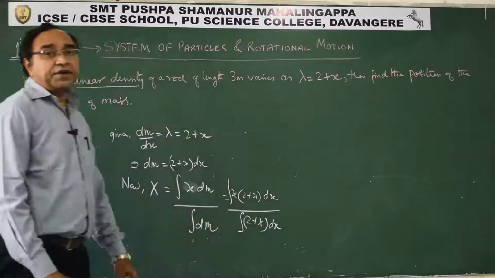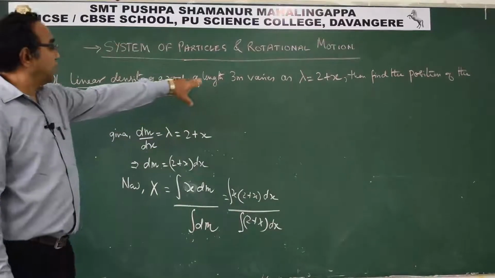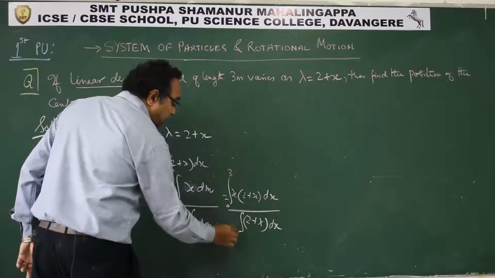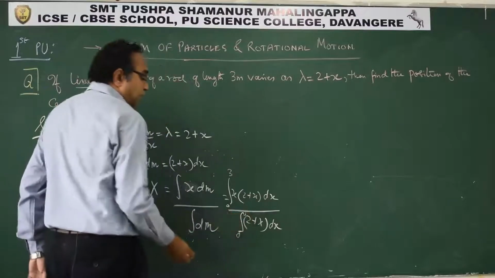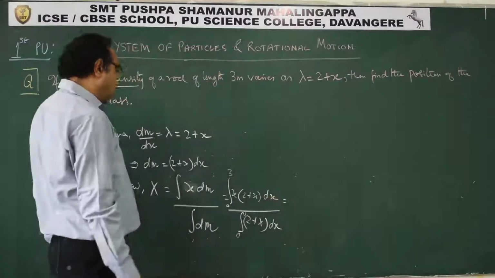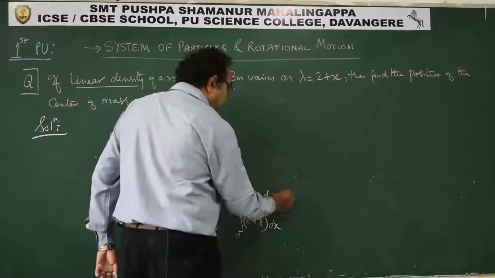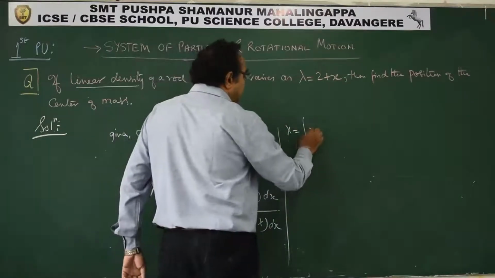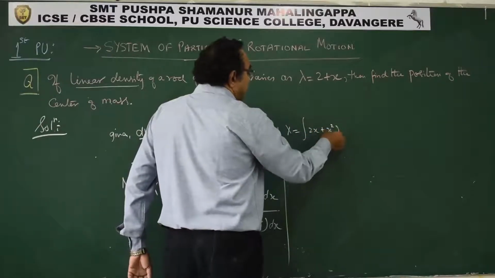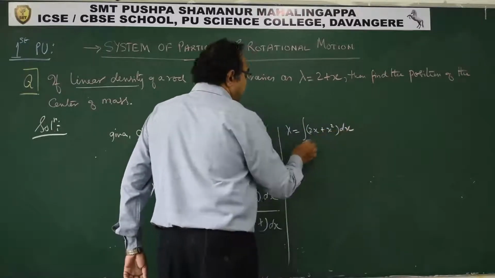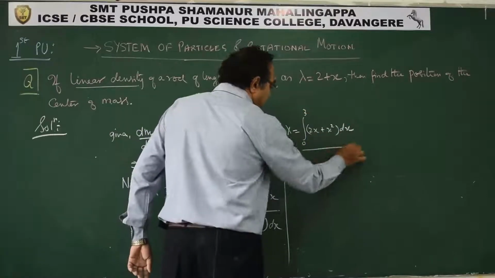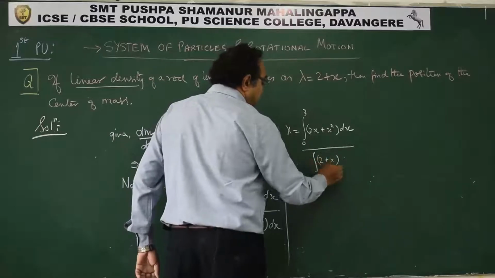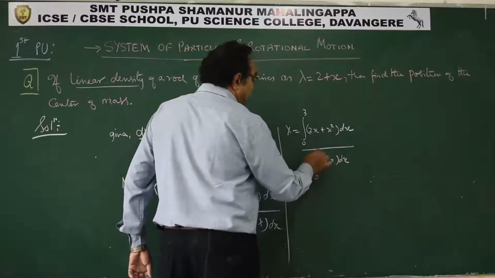What will be the limits of integration? It says the length of the rod is 3 meter. So here limits will be from 0 to 3. So this gives us what? Go on integrating this. If we integrate this, we get x is equal to integration of (2x plus x square) dx from 0 to 3 in the numerator. Denominator, it is (2 plus x) dx from 0 to 3.